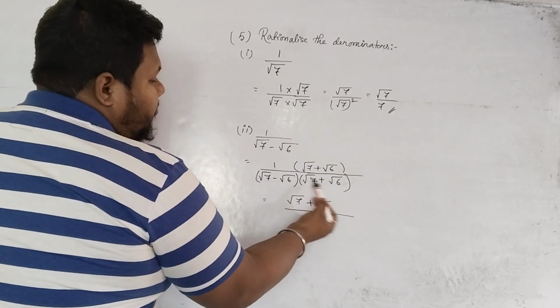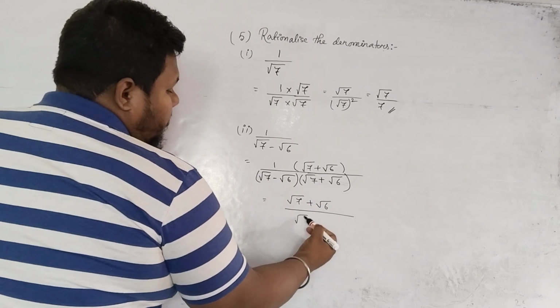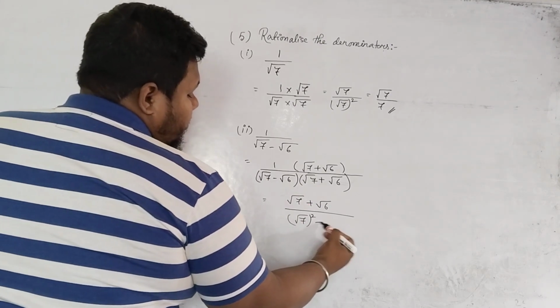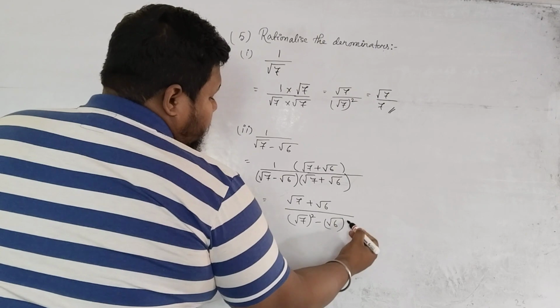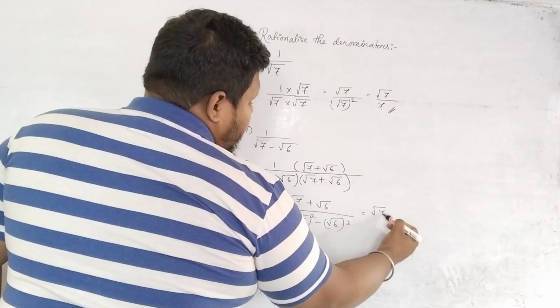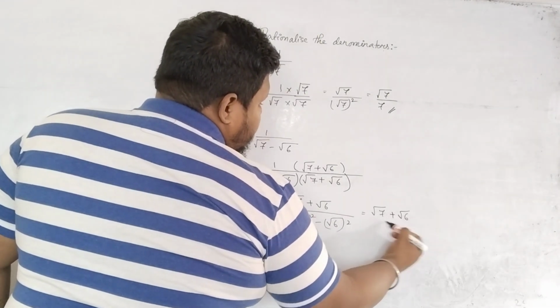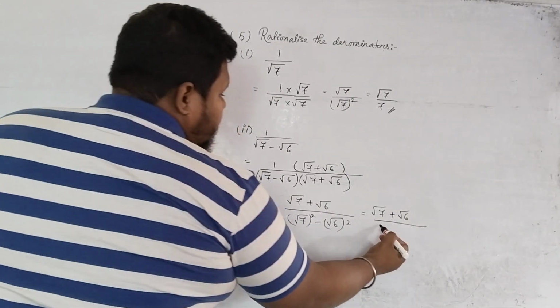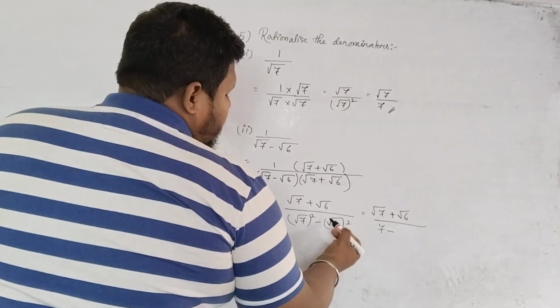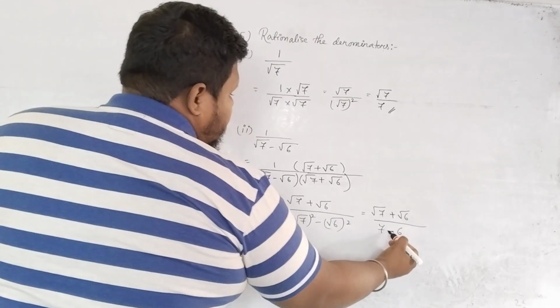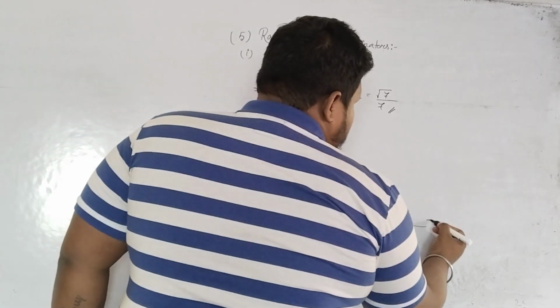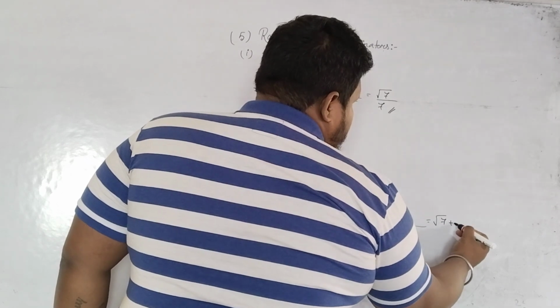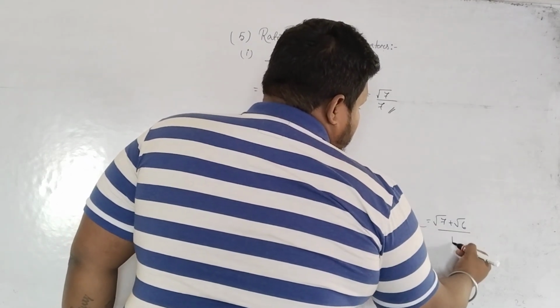and here you see a plus b into a minus b. What is the formula? a square minus b square. So root over 7 plus root over 6, you see the square and square root are gone. So what is the answer? 7. Again the square and square root are gone. 6. 7 minus 6 is 1. So root over 7 plus root over 6 divided by 1.